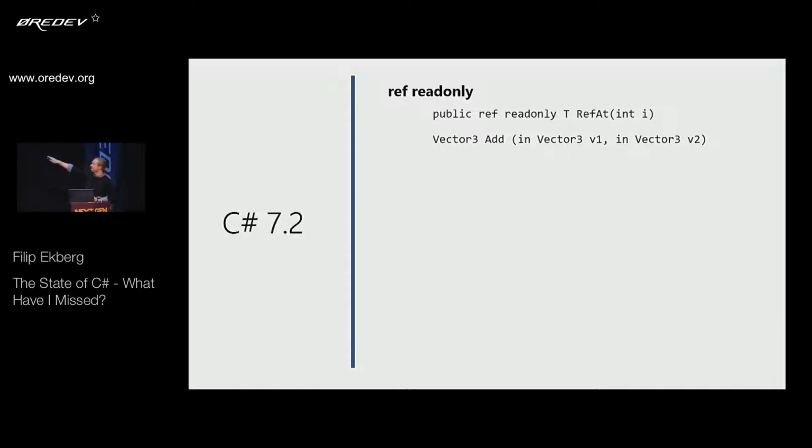So the second line here says vector add, and then you can specify this is only an in parameter. So it's not something that can change. So they add this keyword called in here, and this allows you to pass the reference, but no one inside this method can change it. Now, this is not set in stone, so this might change. One could say it's not read-only.